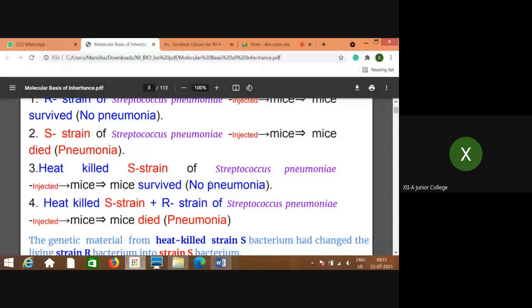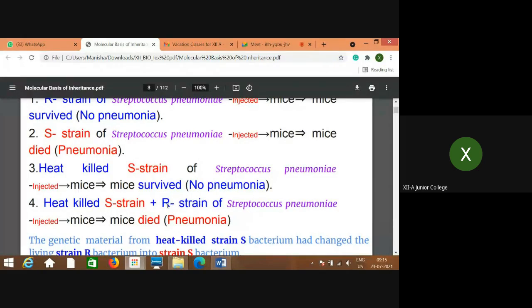Now, in the next step of his experiment, he mixed these two strains: the heat killed S strain, whose capsule was destroyed, which he used in the third step, plus the R strain of Streptococcus pneumoniae, which he used in the first step.